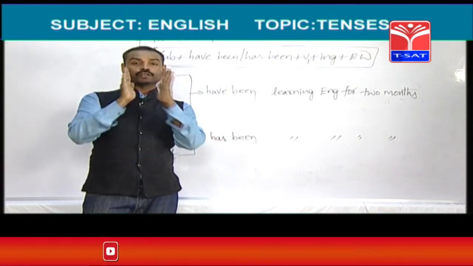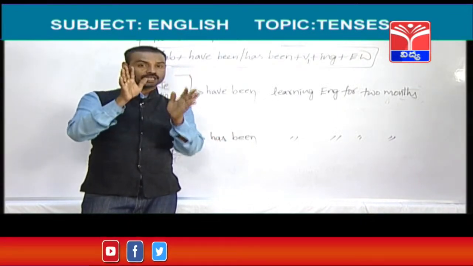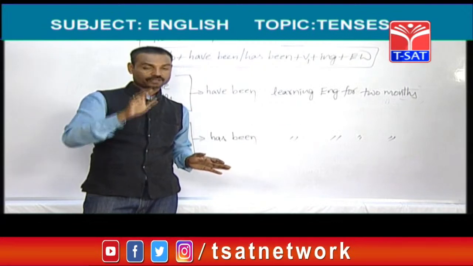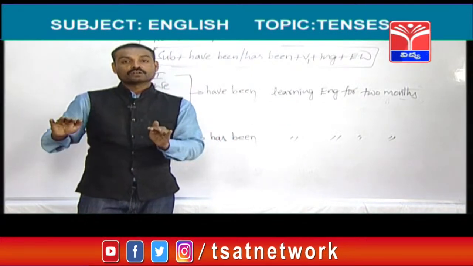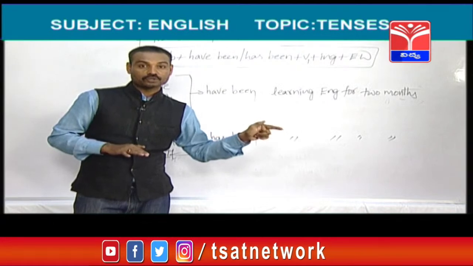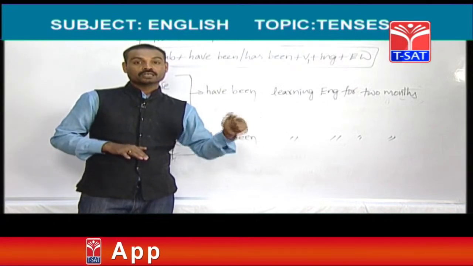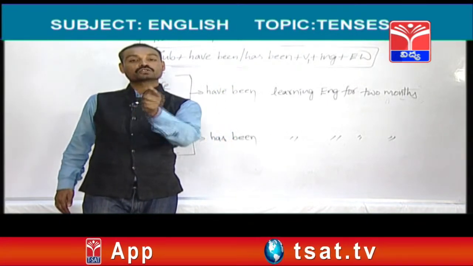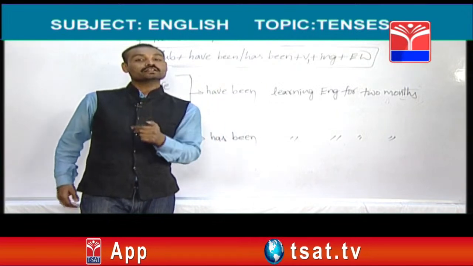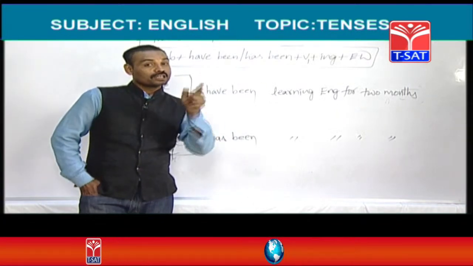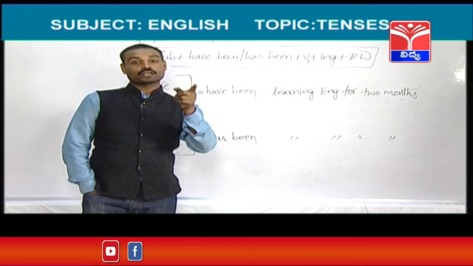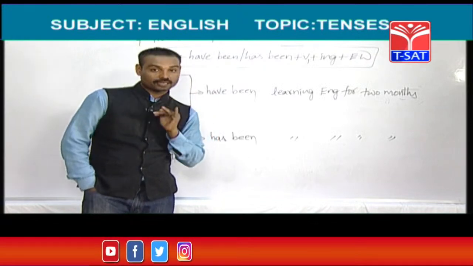So, friends, whenever you use a point of time, you should use since. For example, she has been watching TV since 8 o'clock. 8 o'clock is the point of time, since. Next, they have been reading a story for 2 days. 2 days is not a point of time, so that is for. Sunday or Monday means a point of time. They have been reading a story since Sunday.